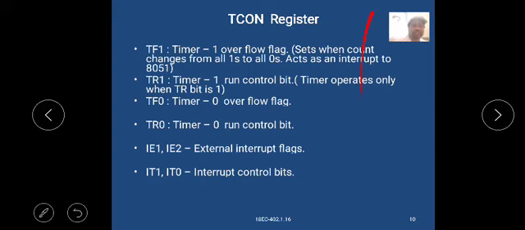TF0, timer 0 overflow flag. TR0, timer 0 run control bit. IE1, IE0, external interrupt flags. IT1, IT0, interrupt control bits.